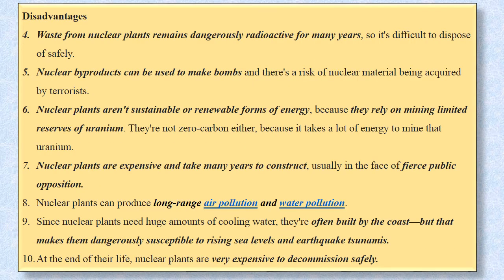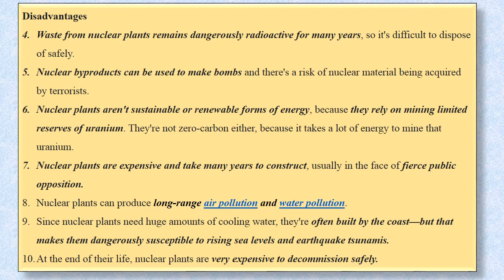Waste from the nuclear power plant remains dangerously radioactive for many years. So it's difficult to dispose of safely. So this is one more disadvantage. Nuclear byproducts can be used to make bombs, and there's a risk of nuclear material being acquired by terrorists. Again, the next disadvantage: nuclear plants aren't a sustainable or renewable form of energy because they rely on mining of uranium. If the deposits of uranium get over, then we cannot use nuclear energy.